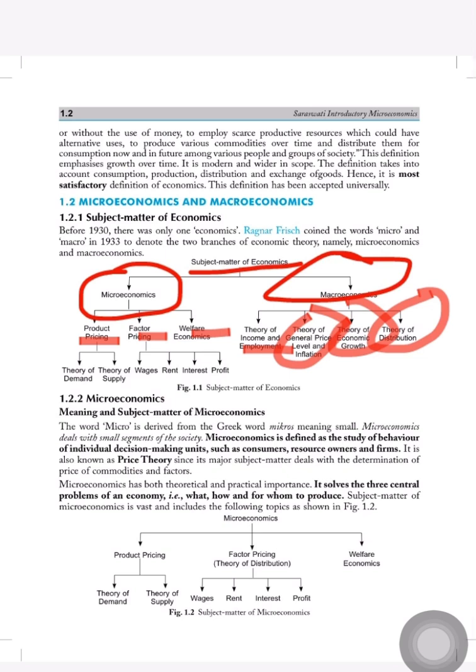As the name suggests, micro means small level. Microeconomics deals with the small level and macroeconomics deals with the whole.